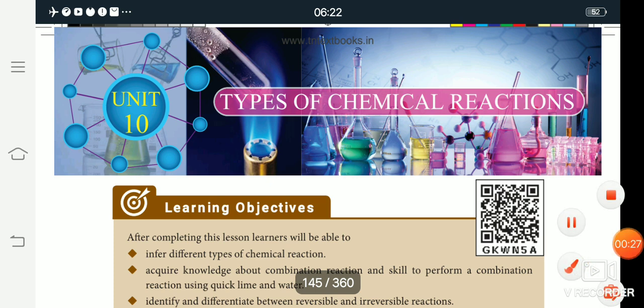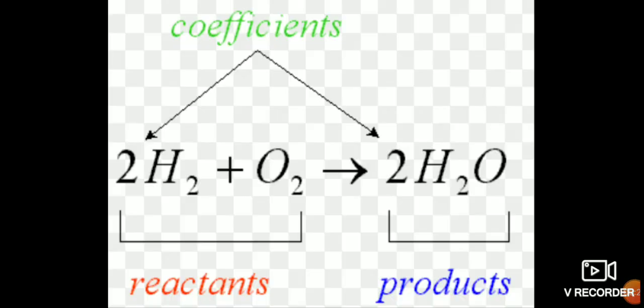For example, one of the simple chemical reactions is 2H2 plus O2 to give 2H2O. So what is the water formula? Yes, the water formula is H2O. One atom is hydrogen and another atom is oxygen, giving the product H2O, the water molecule. So the transformation of one chemical substance into another chemical substance is called a chemical reaction.